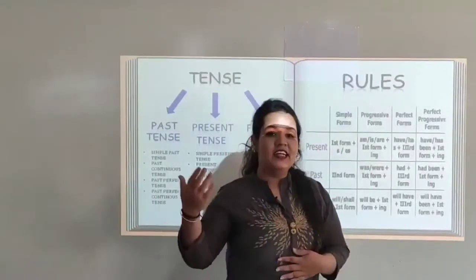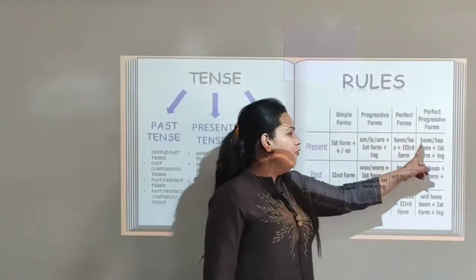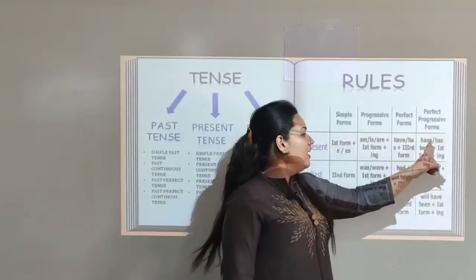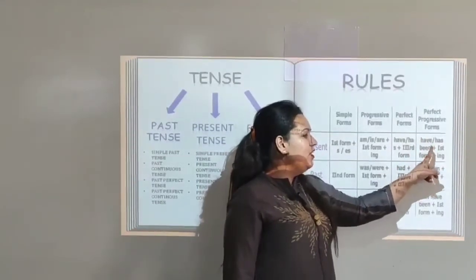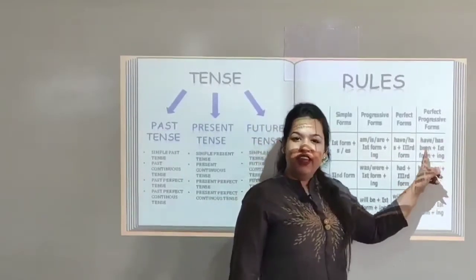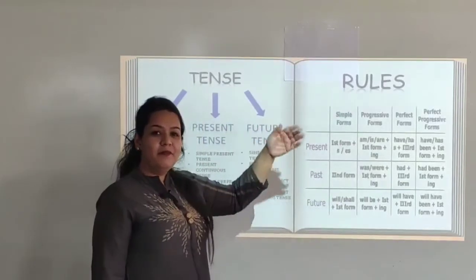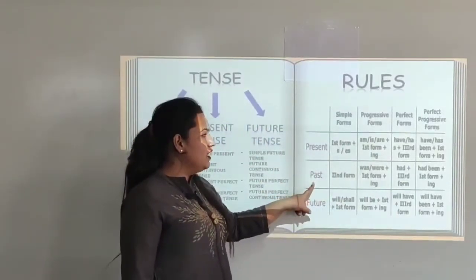So we have been dancing now, that means the action is going on currently. So we, that is the subject, have plus been plus dance and ing will become dancing. We have been dancing. Now let us come to the second part of this, that is the past format.